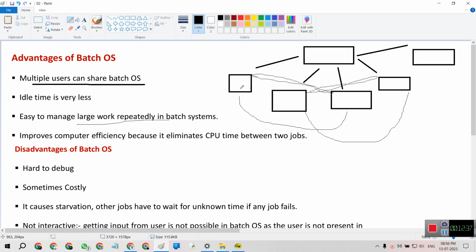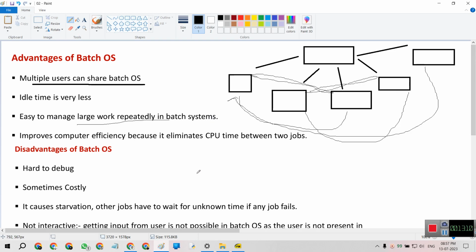For example, if this is user 1 and user 50 has the same job as user 1, it takes more time, but with the advantage of the batch operating system, it understands this is the previous batch 1 process, so it is directed to batch 1. So it is easy to manage large work repeatedly in batching. For example, this is the large work.